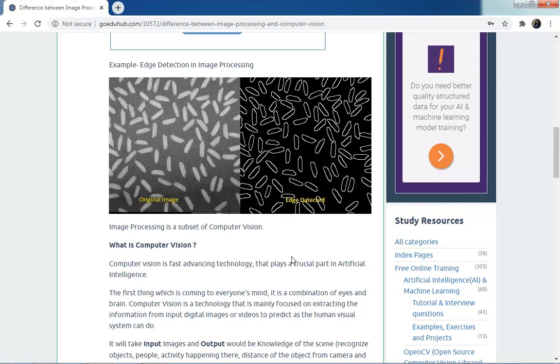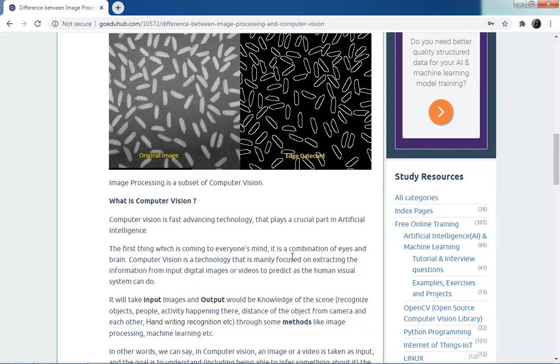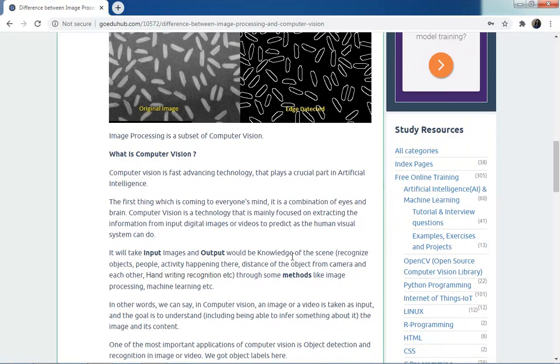It mainly focuses on making sense of what a machine sees. What first comes to everybody's mind is that it works just like the human visual system. Whatever we can do with the help of our eyes and brain, computer vision can do that.